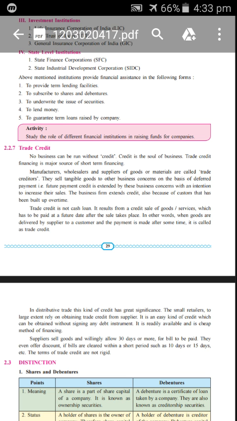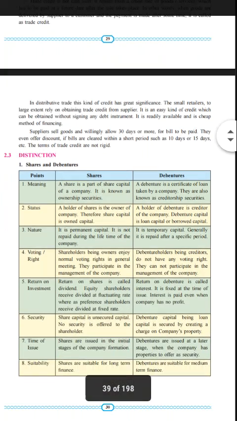I hope that you all are very clear about the two concepts, that is, the financial institutions and the second one, trade credit.